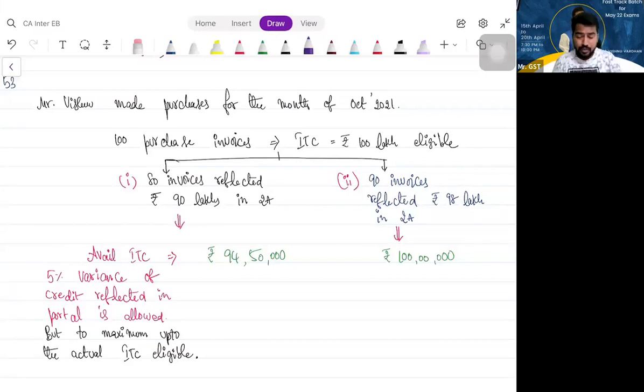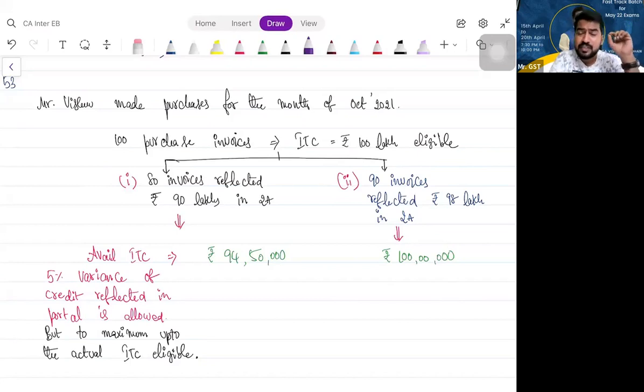So that is what is related to another condition, condition number 3. If you remember, you will get ITC only if your supplier has paid GST to the government. That will be reflected in your 2A. That will get auto-populated in your 2A, and based upon that, you can avail ITC.